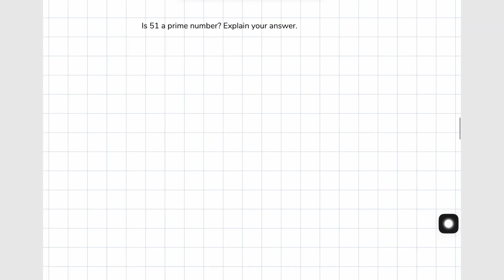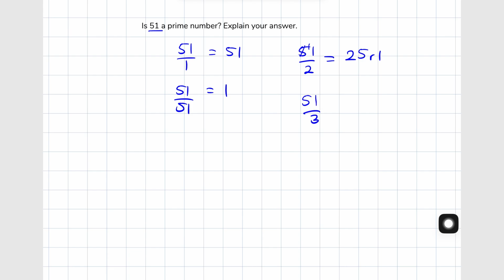Question 4. Is 51 a prime number? Explain your answer. To qualify as a prime number, it must only be divisible by 1 and itself without leaving a remainder. So let's try 2. It's leaving a remainder. What about 3? 51 divided by 3 gives you 17. So now 51 has more than 2 factors, and that means it is not a prime number.